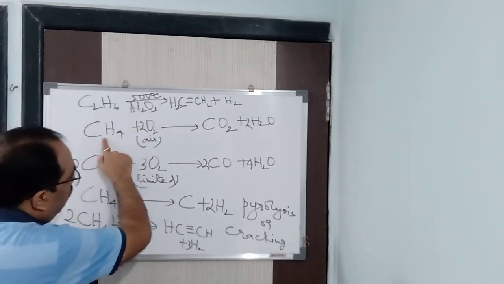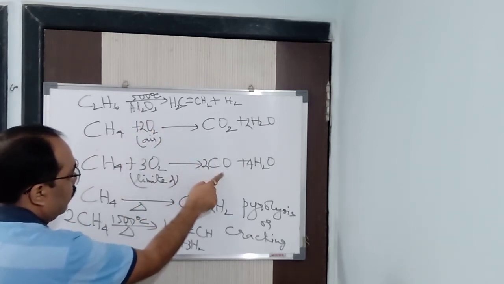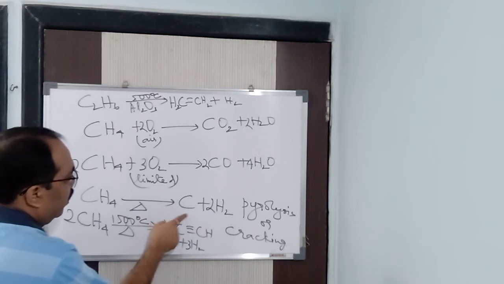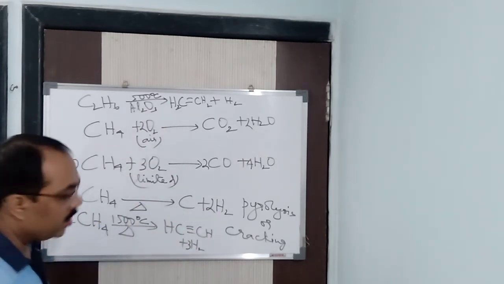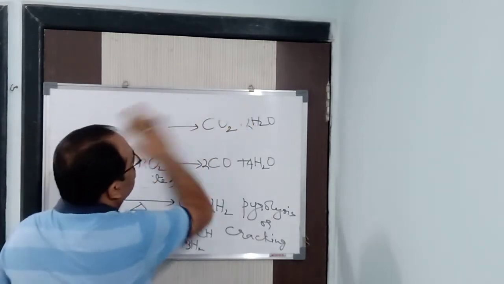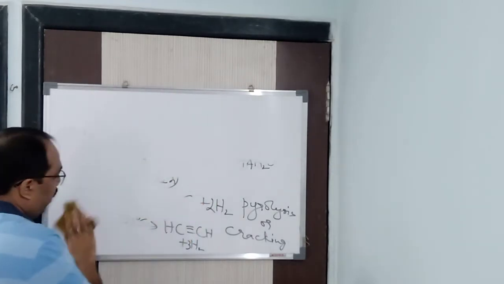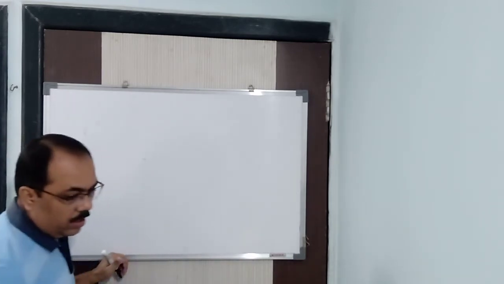And these are the oxidation reactions. In sufficient supply of oxygen, you get carbon dioxide. In limited supply, you get carbon monoxide, and in very limited supply, you get carbon and hydrogen, or you will be getting this pyrolysis reaction or cracking reaction, so to say. Clear now? Next, some more oxidation reactions are there. We will come to it.